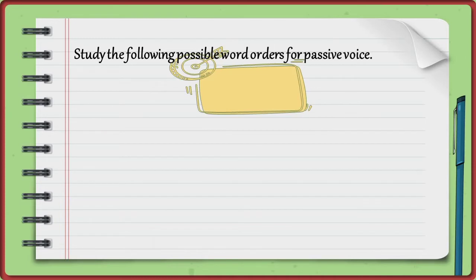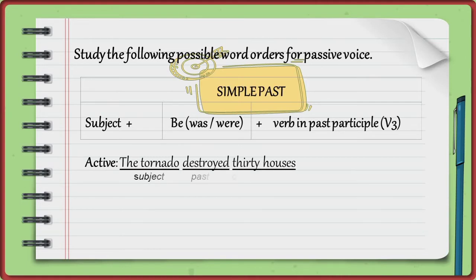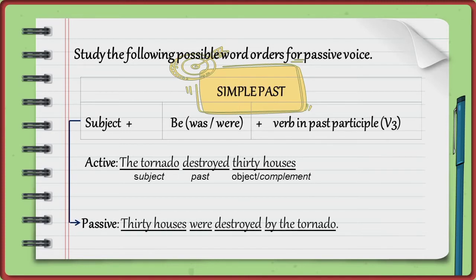Study the following possible word orders for passive voice in simple past. Subject plus be, was or were, plus verb in past participle, verb 3. For example, active: The tornado destroyed 30 houses. The tornado, subject. Destroyed, past. 30 houses, object, complement. The passive form is: 30 houses were destroyed by the tornado.